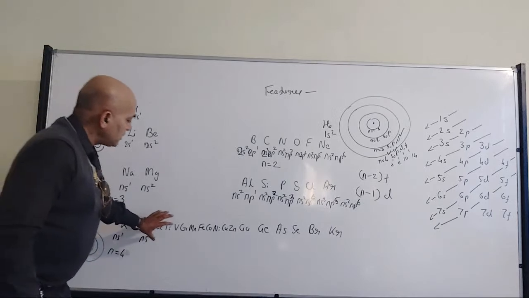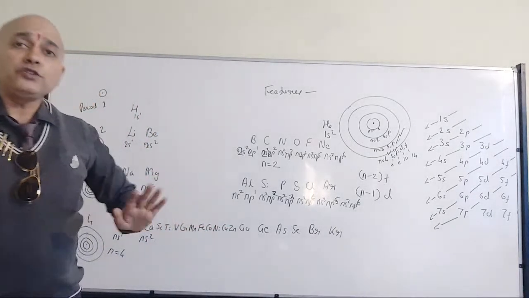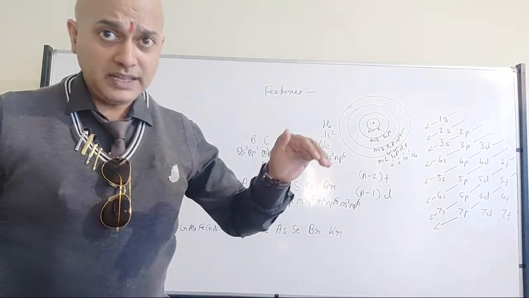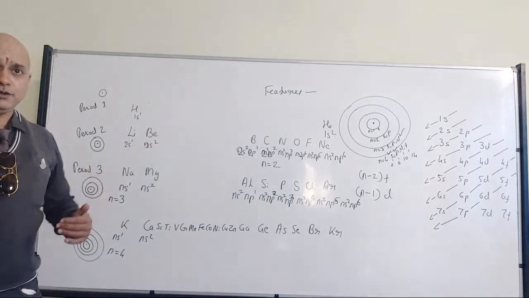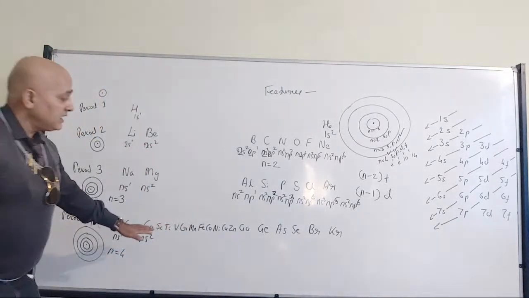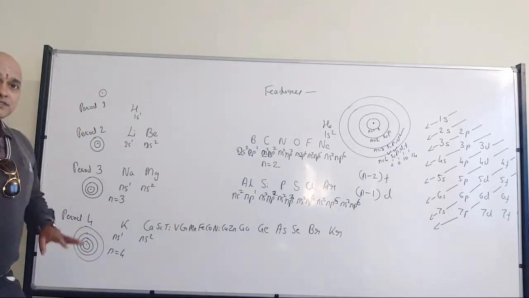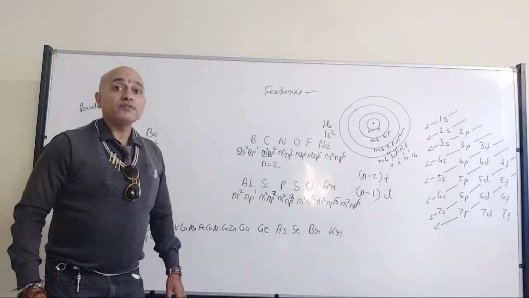So don't focus on the d subshell. I will explain, but we are not going to worry about the d subshell in first PU. We are going to discuss that in your second PU, so no need to worry. But we will have the atomic numbers and the discussion. Fine. So that's where we have period number 4.